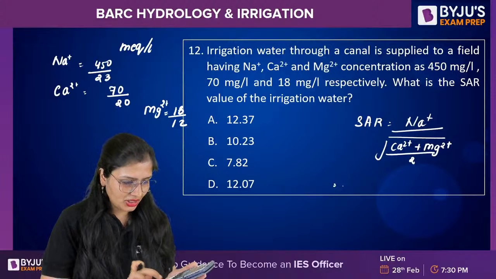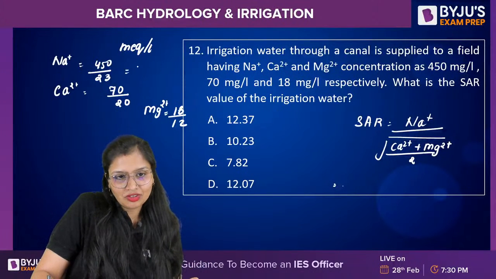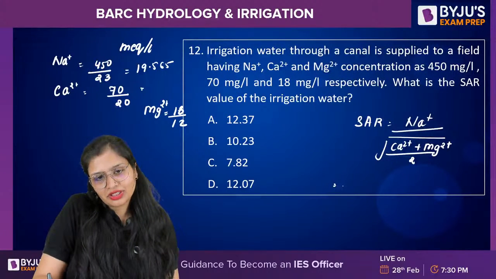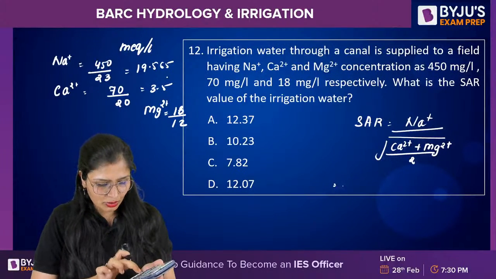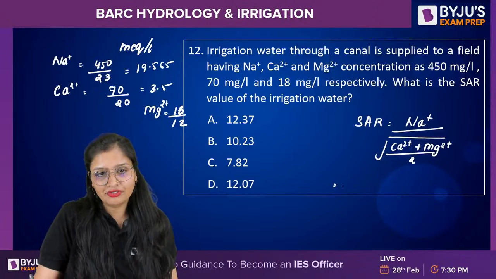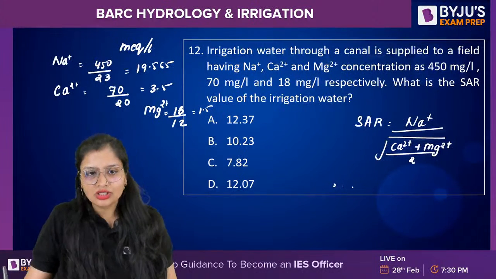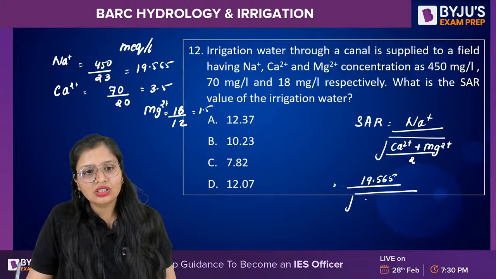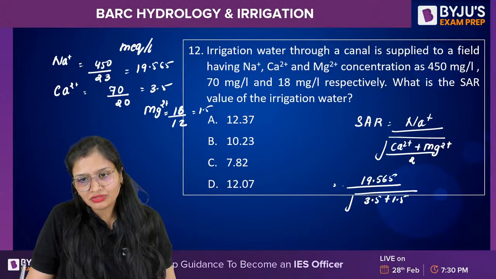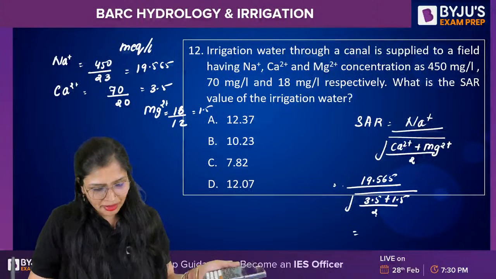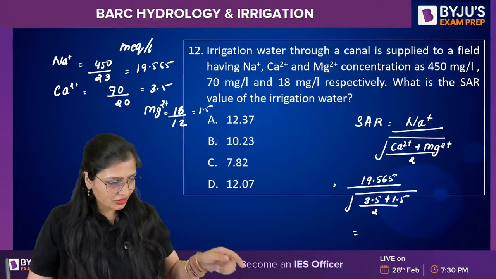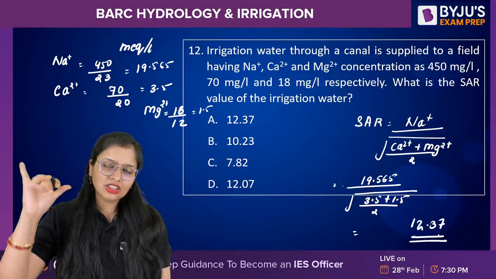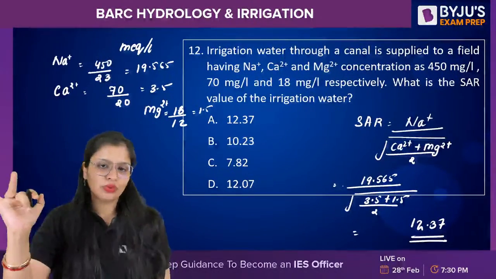450 divided by 23. See, I am doing it in the virtual calculator. Why tell a lie? Yeah, I am doing it. 7 by 2, this I know, 3.5. 18 by 12 comes out to be 1.5. So this will be 19.565 root over 3.5 plus 1.5 by 2. How much is it coming? 12.37? Correct. Everybody correct. So first the formula, second the units have to be in milli equivalents per liter.